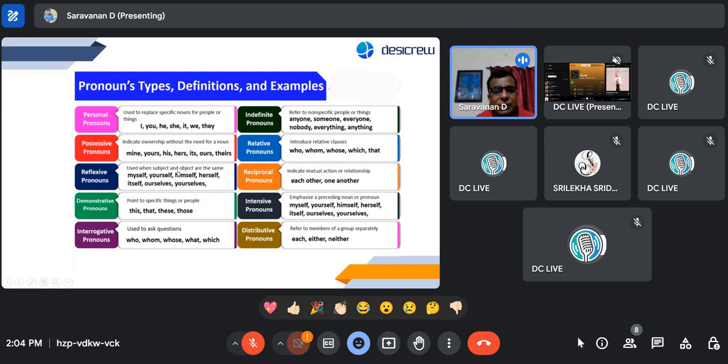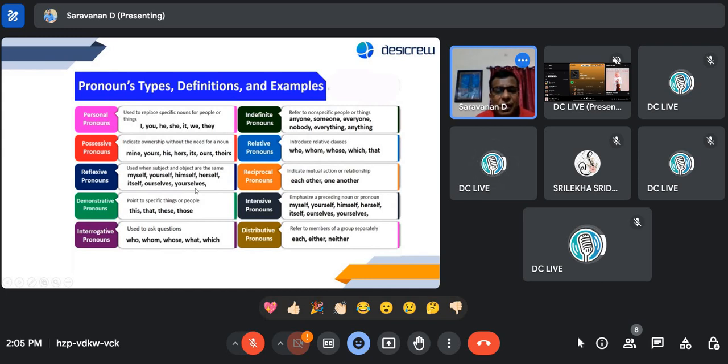Who's the subject? Shakti. And what is he doing? Reading, right? He did it himself. When it is the same, that is called a reflexive pronoun. So what are the examples, Shakti? You can read it. Myself, yourself, himself, herself, itself, ourselves, yourselves. Yes, ourselves and yourselves.